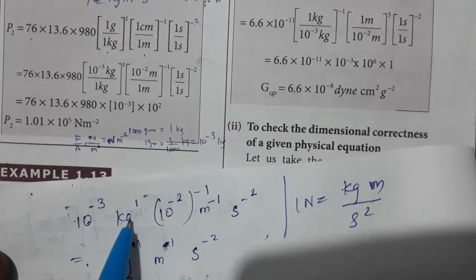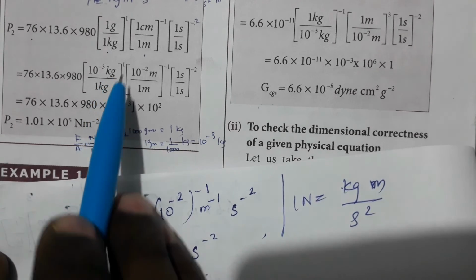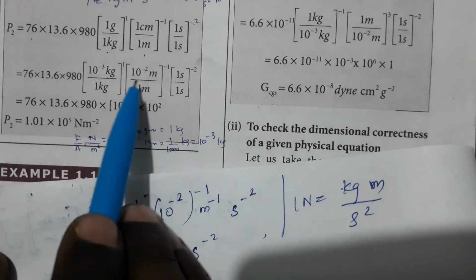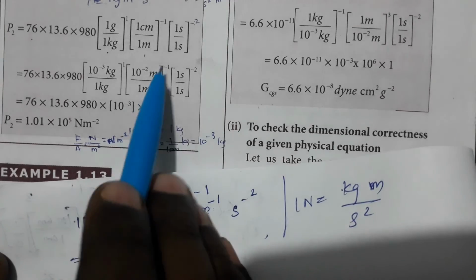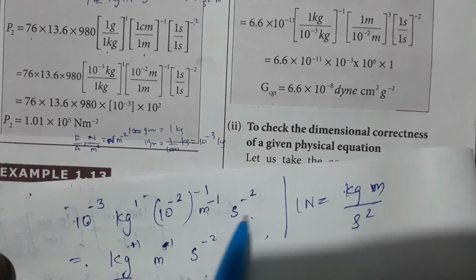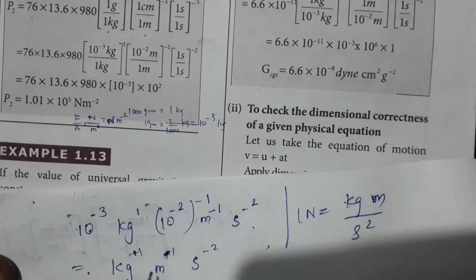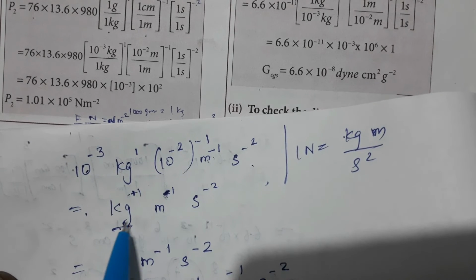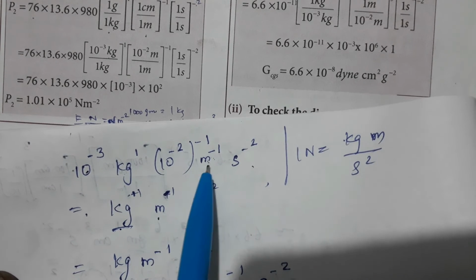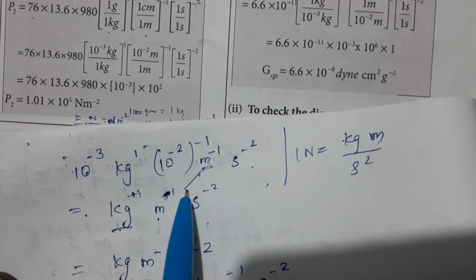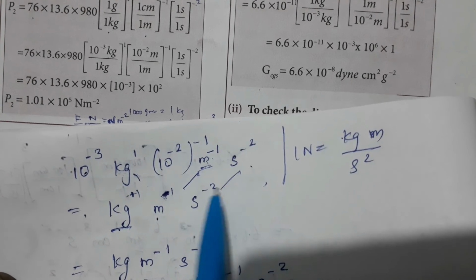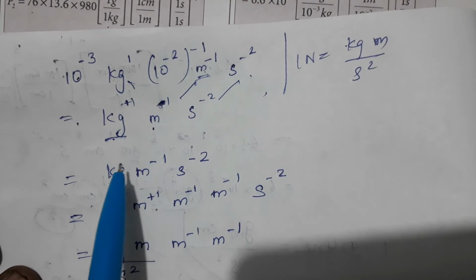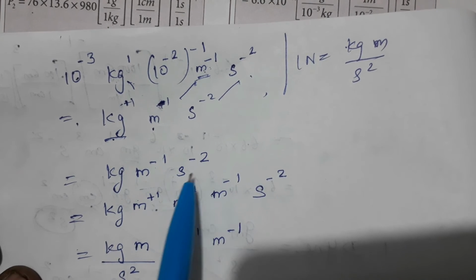Now we have 10 to the power minus 3 kg to the power 1, 10 to the power minus 2 meter to the power minus 1, and second to the power minus 2. Now we take the values separately and multiply. Now we will talk only about the units: kg to the power 1, meter to the power minus 1, second to the power minus 2. Again, this can be written as kg m to the power minus 1 s to the power minus 2.